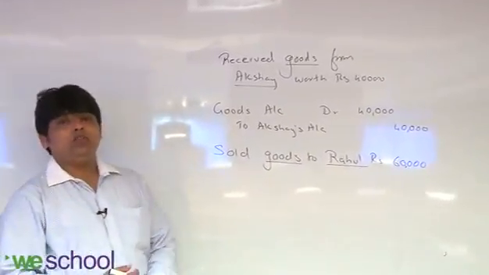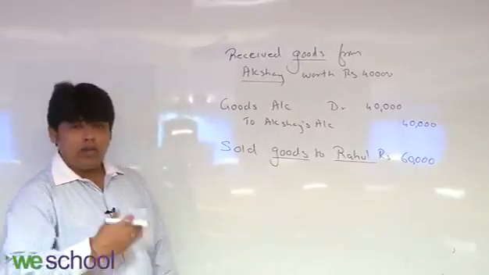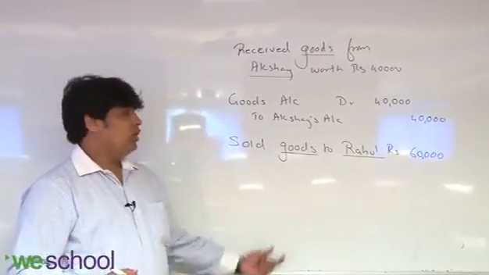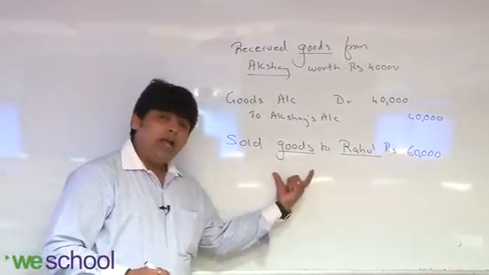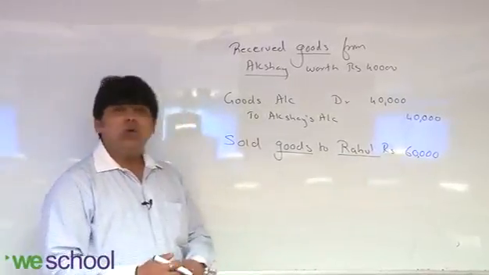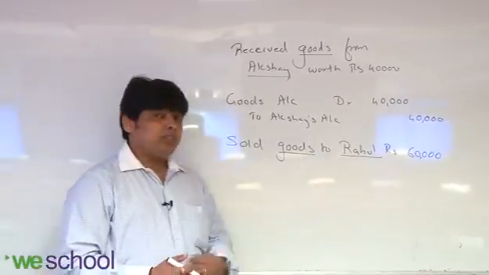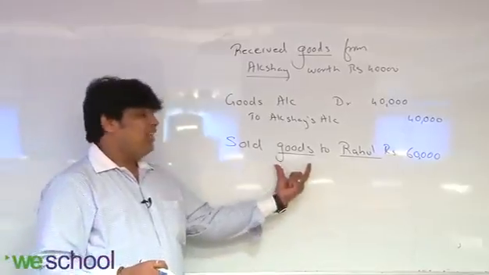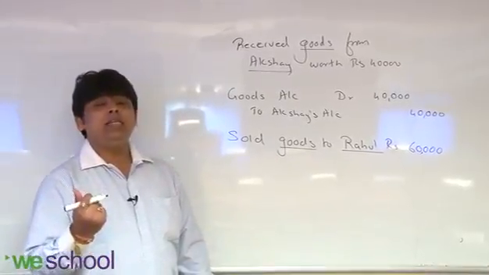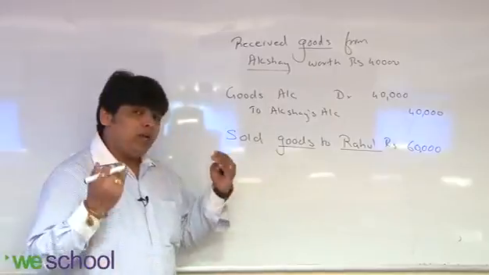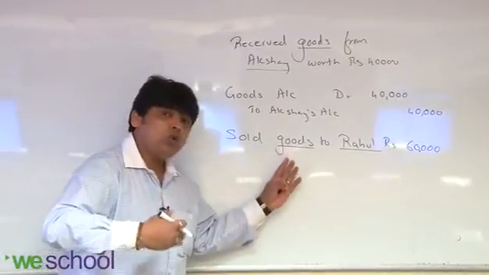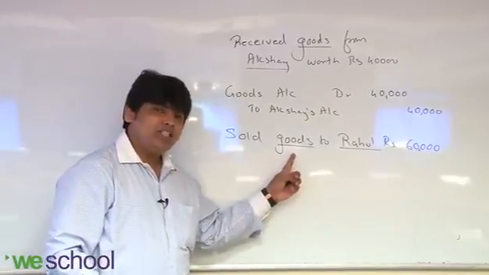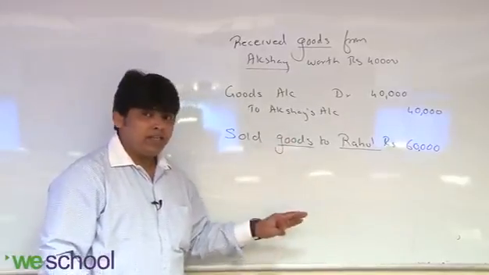Thank you very much. Ma'am, thank you very much for helping me for the previous entry, and sir, this time it's your turn. Thank you. You have given the answer: goods account and Rahul's account. Now goods is real account, Rahul is personal account. Again you have to apply the real and personal account rules. Goods says that debit what comes in, credit what goes out. From the company's point of view, goods is going out. So goods will be credited.